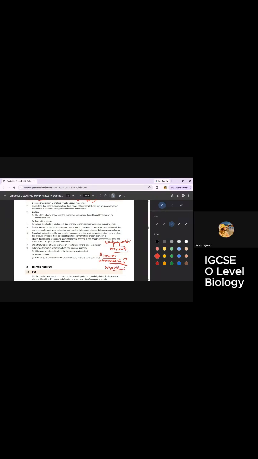So how will we become expert in this part? The examiner part is easy for us to understand only after extensive practice of past papers. I don't know if any of you have already seen the past papers of O level biology, but they are very easy. After we are done with one topic, we are going to do the topicals of that topic, the past papers of that topic.